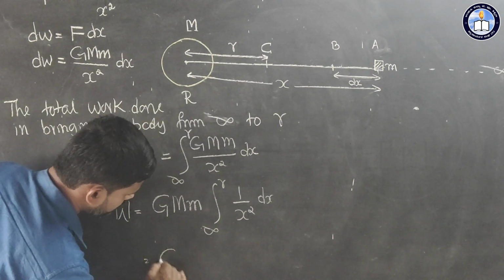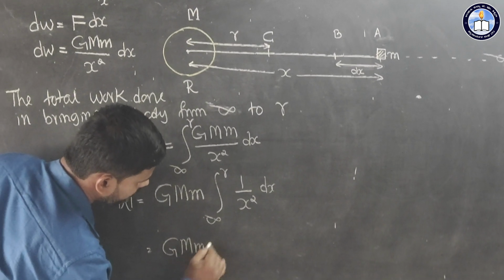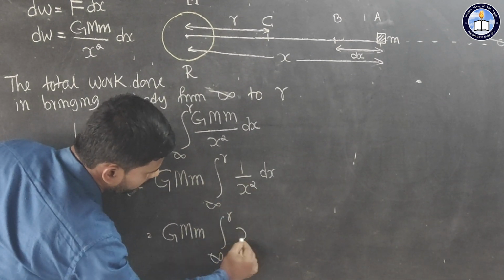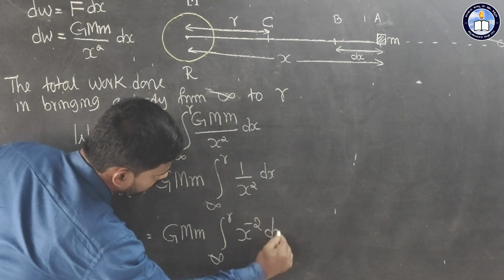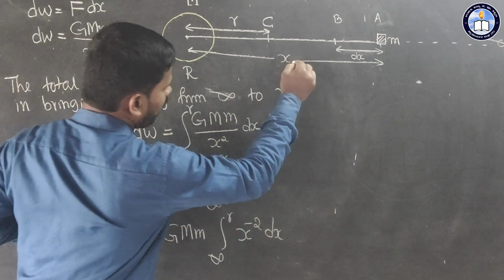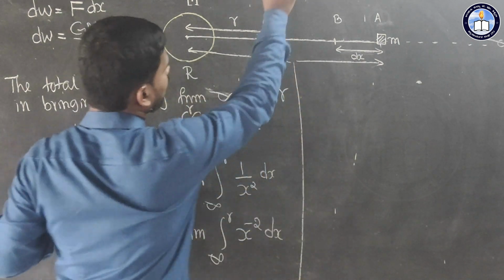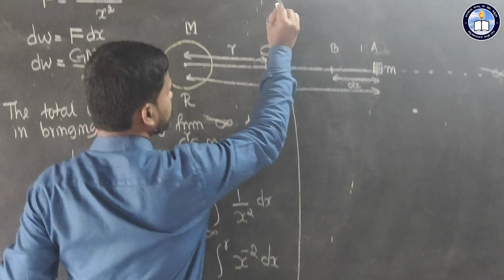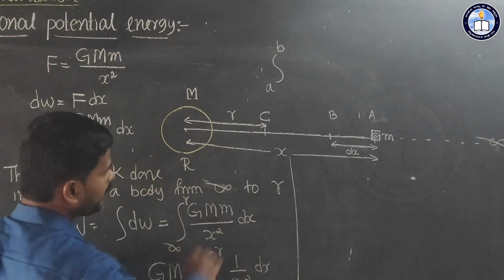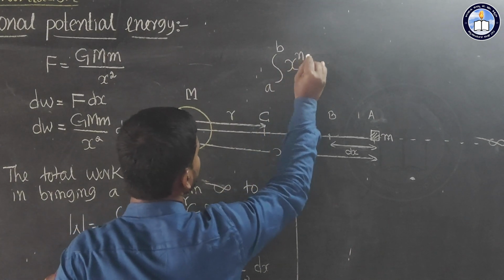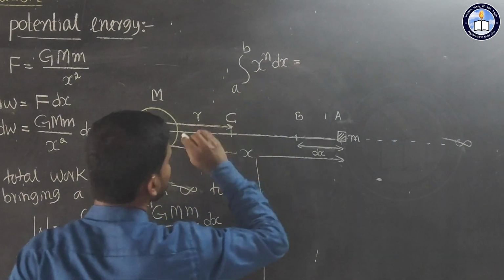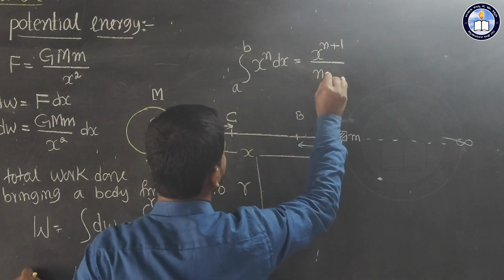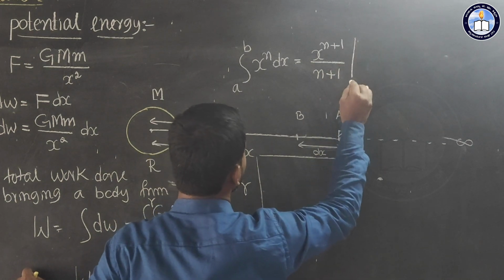Now this is G into M into m, integration infinity to R. So here this 1 by x square you can write like this, x to the power minus 2 dx. Already here you know the integration formula. So for the limit, I will write this as a definite integral a to b, integration of x to the power n dx is equal to x to the power n plus 1 divided by n plus 1, limit a to b.